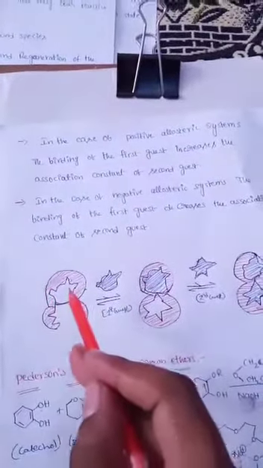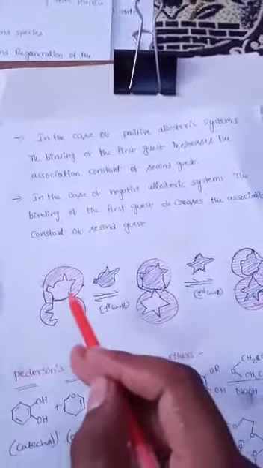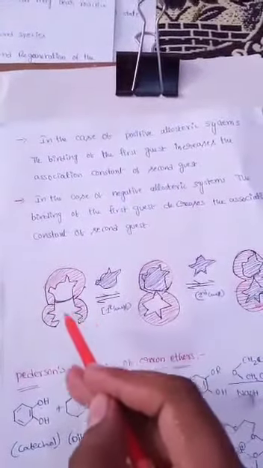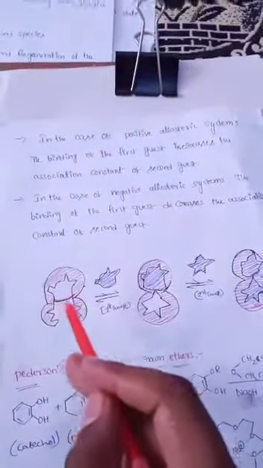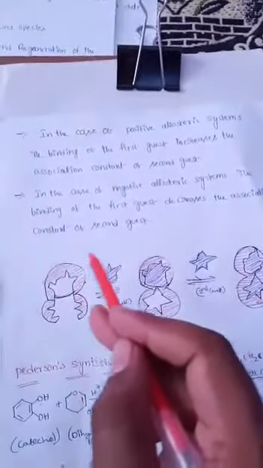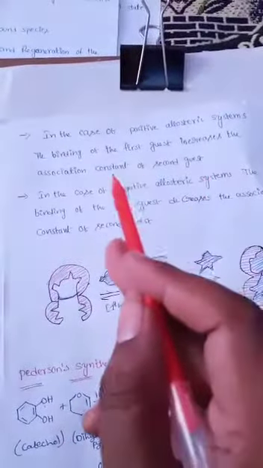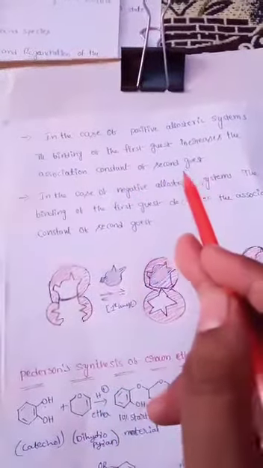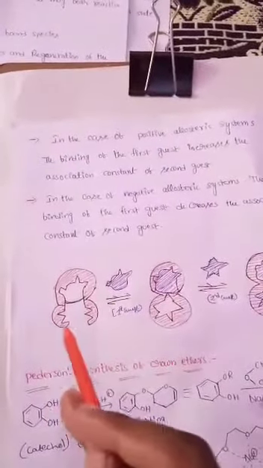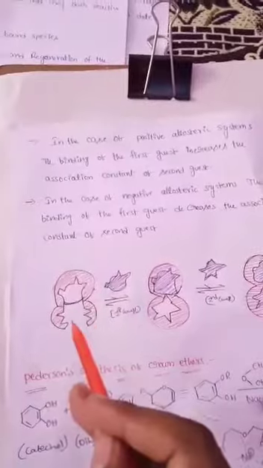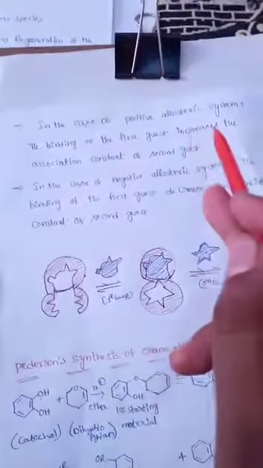See in this diagram, this is the first substance material. This is the first binding site, this is the second binding site. The first guest is added to the first binding site. This increases the association constant of the second guest, so the second guest binding site is attached. That is the condition of increase.